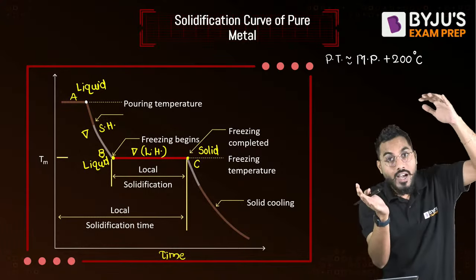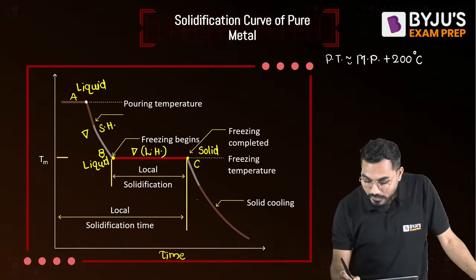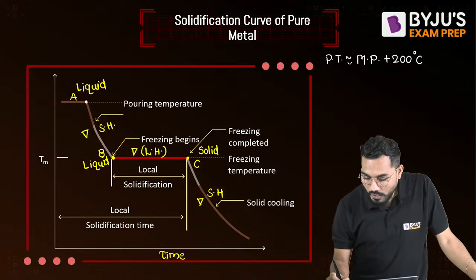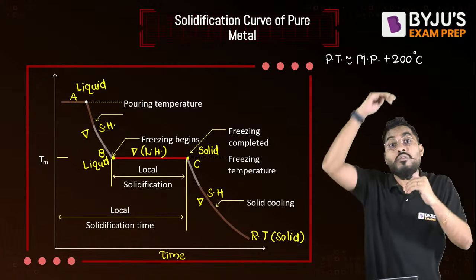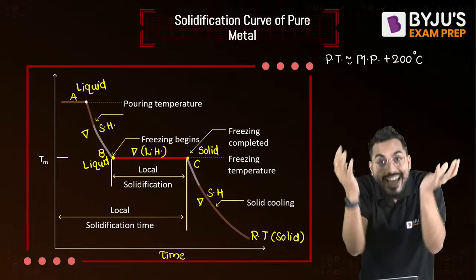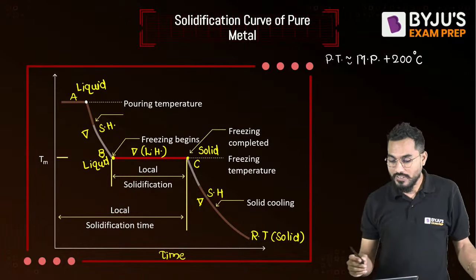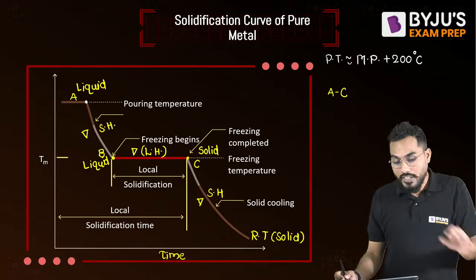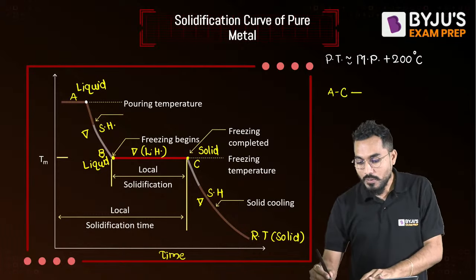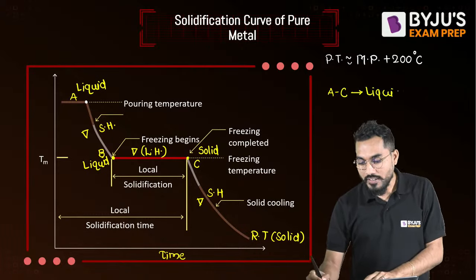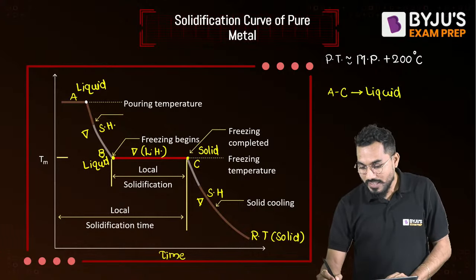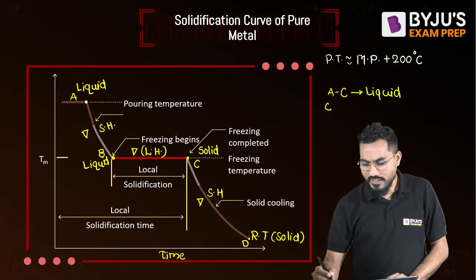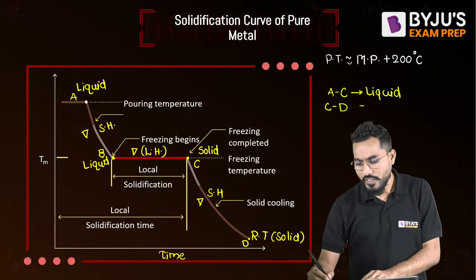Now from that solid state at high temperature, the body will come down to room temperature. Again it will dissipate heat, which is a sensible heat, and the body will come to room temperature in the solid state. Whenever the body is converting from freezing temperature solid to room temperature solid, there is again shrinkage. So from A to C, whatever shrinkage takes place is called liquid shrinkage. And whatever shrinkage takes place from C to D is called solid shrinkage.